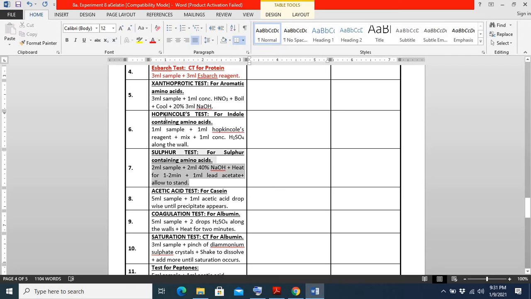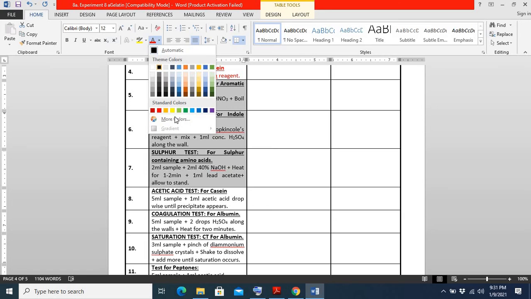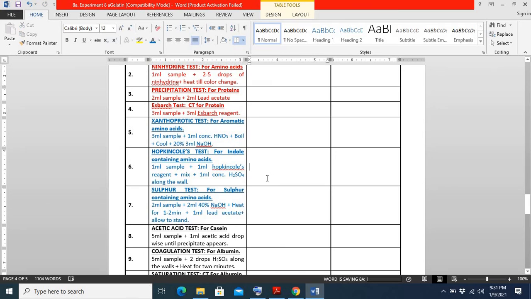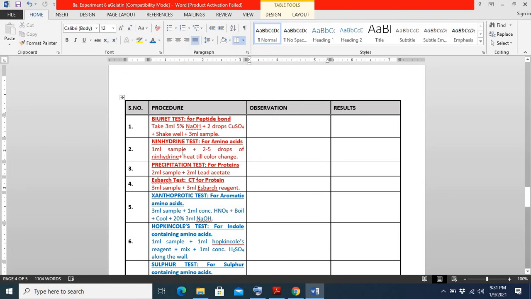The other part of the experiment consists of finding out the type of amino acid present in the unknown sample, which I am highlighting in blue.